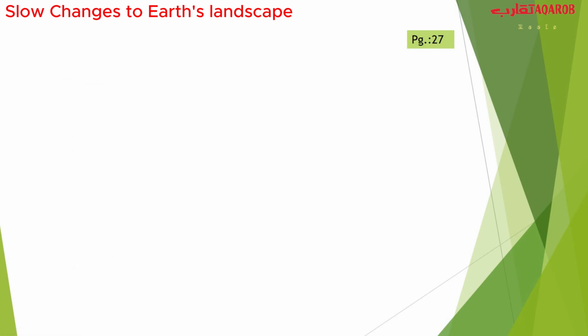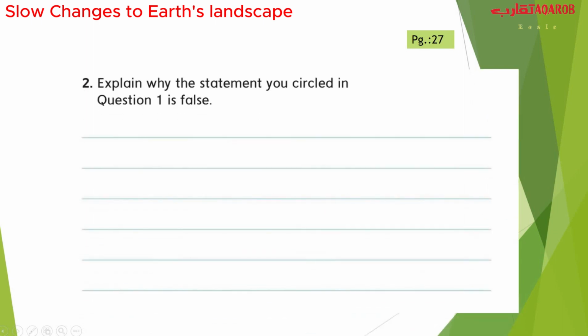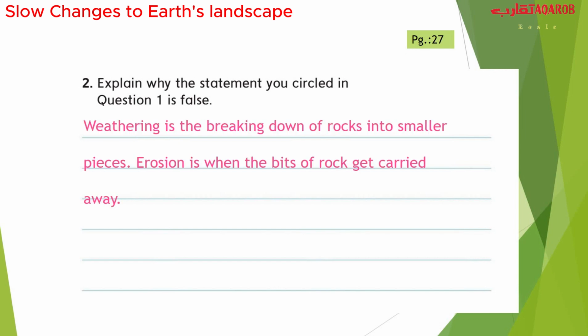Now grade 2, let's move to question number 2. Explain why the statement you circled in question number 1 is false. Why did we choose C? Because, yes, that's great grade 2, weathering is the breaking down of rocks, not erosion. Please write down the answer in your book.